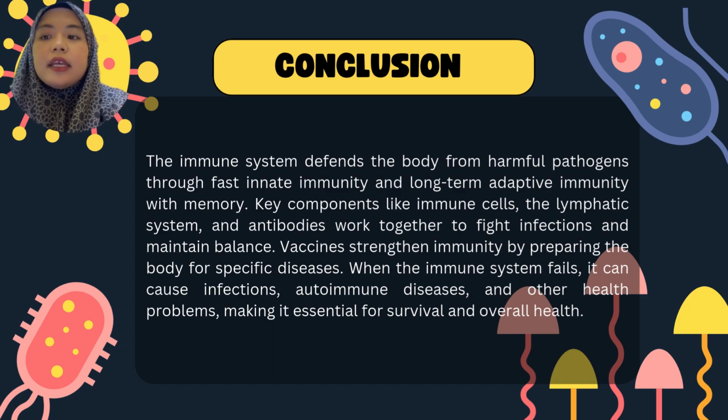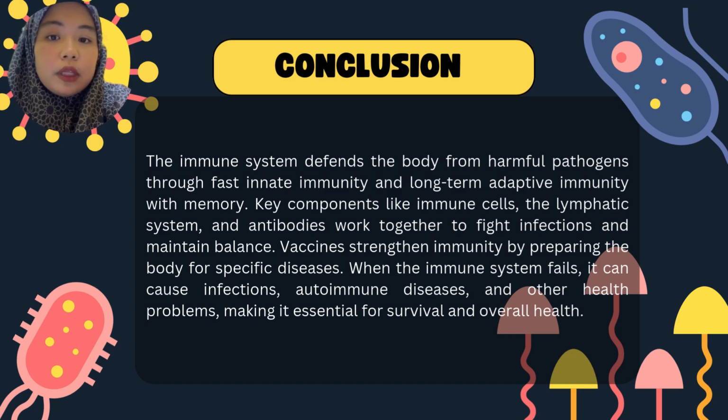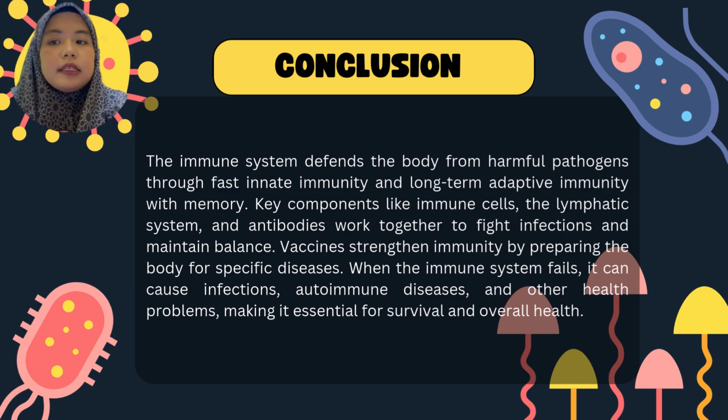To conclude, the immune system defends the body from harmful pathogens through fast innate immunity and long-term adaptive immunity memory. Key components like immune cells, the lymphatic system, and antibodies work together to fight infection and maintain balance. Vaccines strengthen immunity by preparing the body for specific diseases. When the immune system fails, it can cause infection, autoimmune disease, and other health problems, making it essential for survival and overall health.